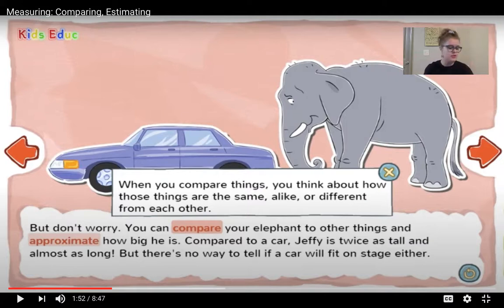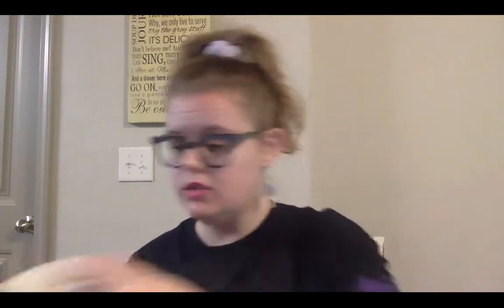But when we're using measurement, we usually don't just say that it's bigger. We usually say that it's taller or longer. So if you look right here, which mug is taller? Look right here. Which mug is taller? This one. So when we're comparing using measurement terms, we're always going to say taller, longer, wider. Those are all measurement terms. All right, keep listening for our next part.